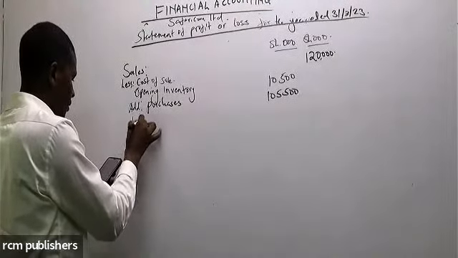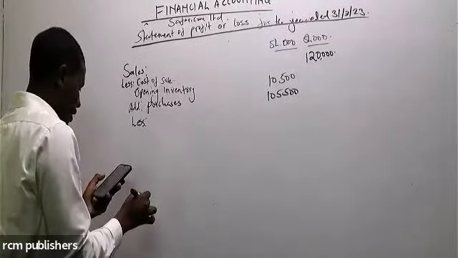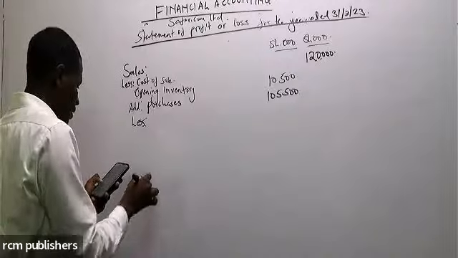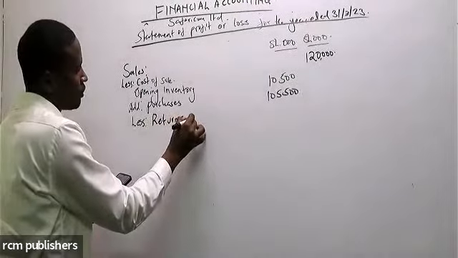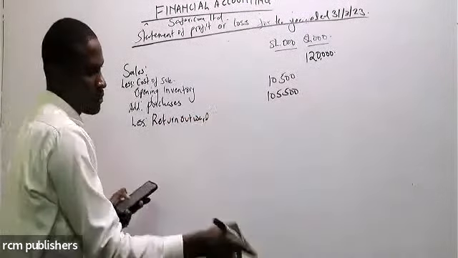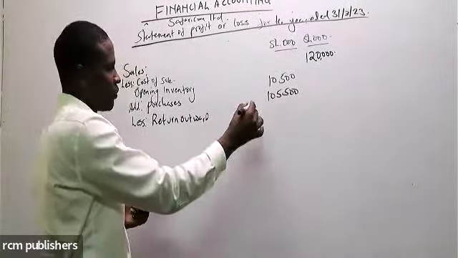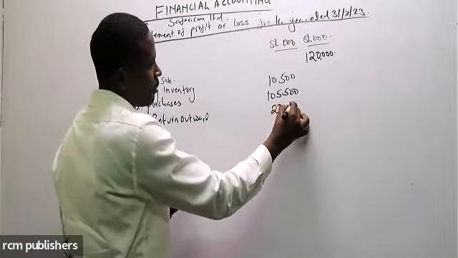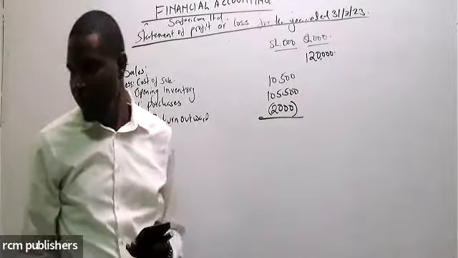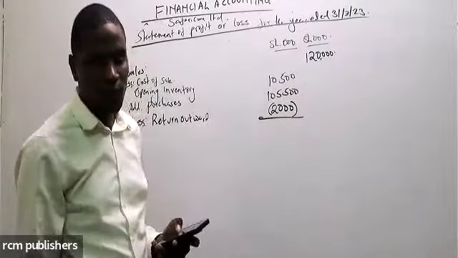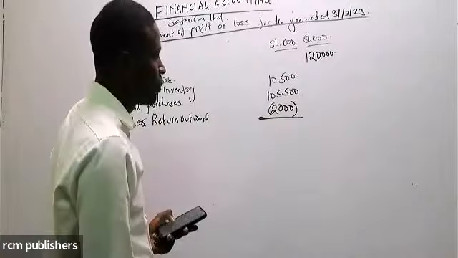Then you less return outward, 2,000. When you get that, you're going to get a gross figure here.